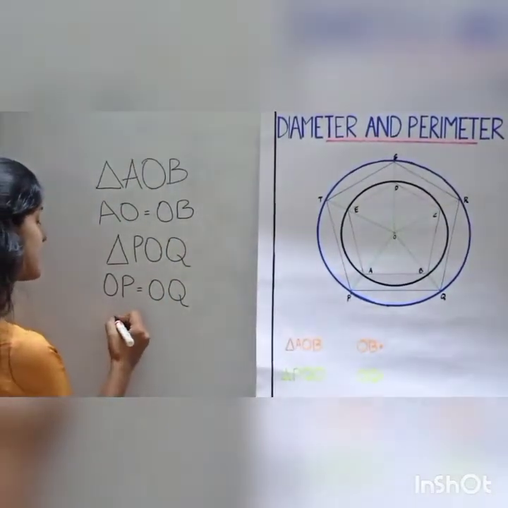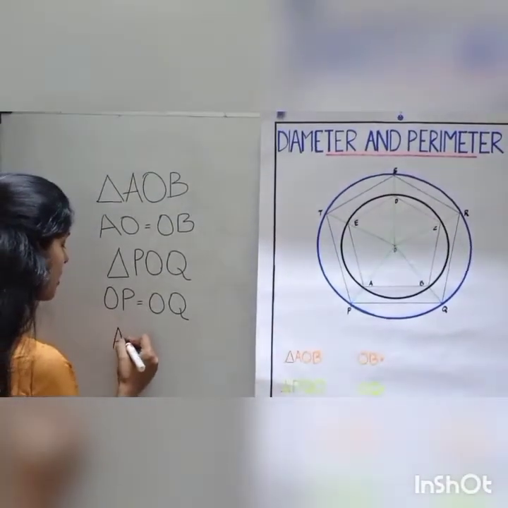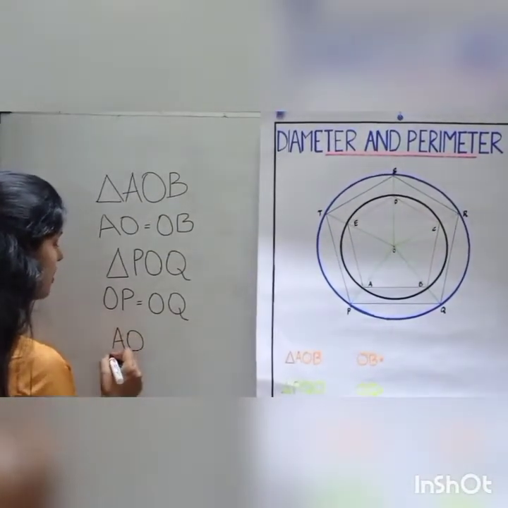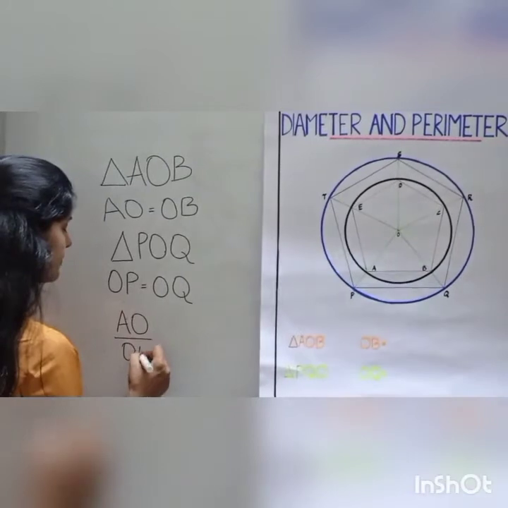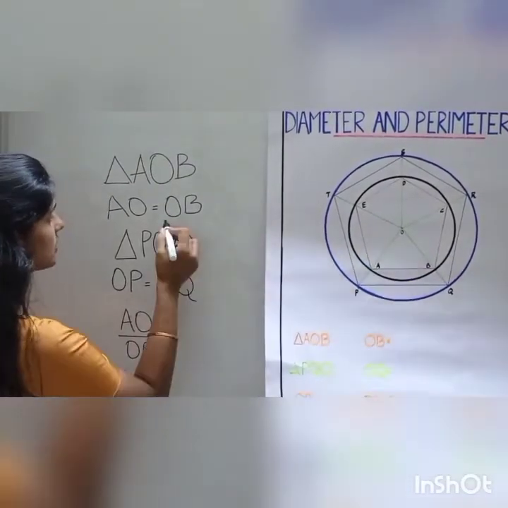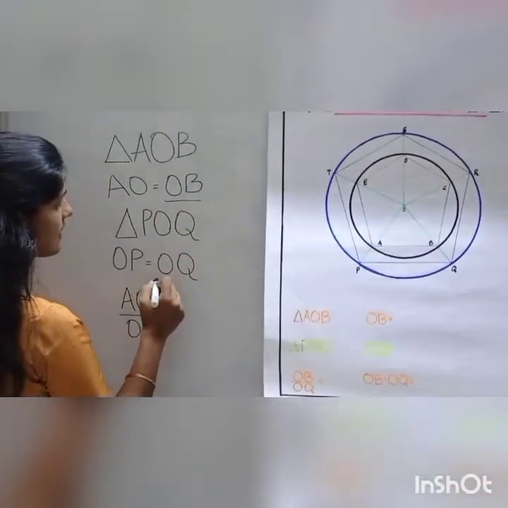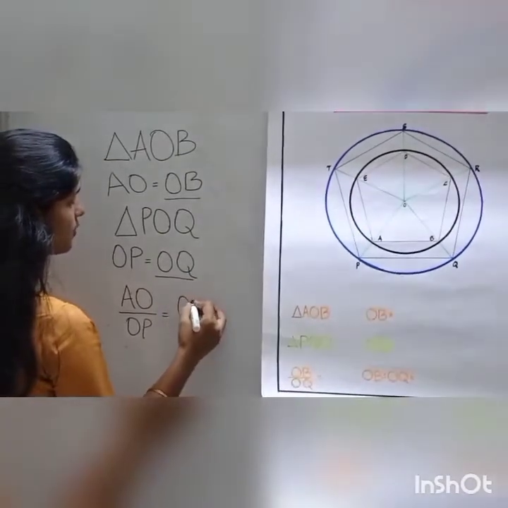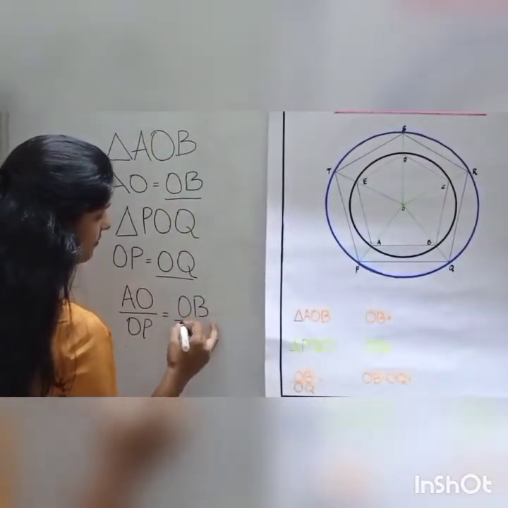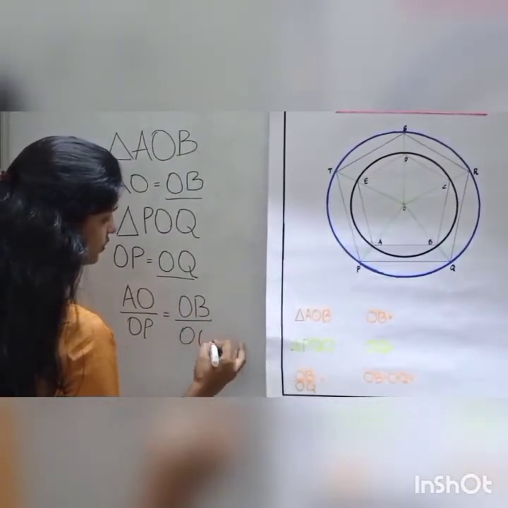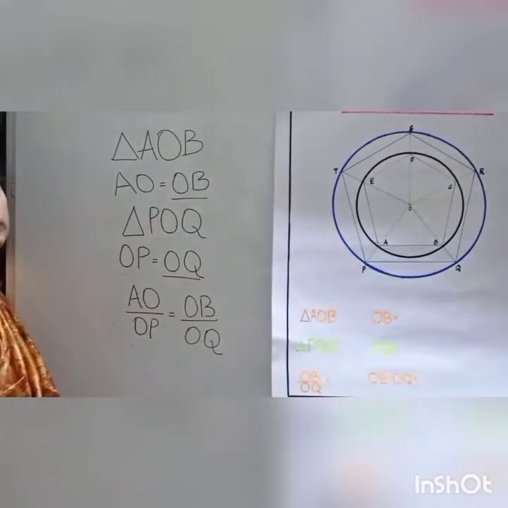So we can write it as AO by OP is equal to OB by OQ.